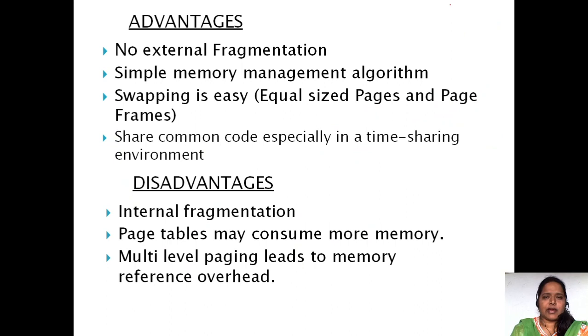So what is the advantage of paging? There is no external fragmentation. Why? Suppose, as I have said, some space is left over here, here and here. So this is free, this is free, and this is free. If a process has 3 tasks, all 3 tasks are going to be filled in the available places, so there is no external fragmentation.